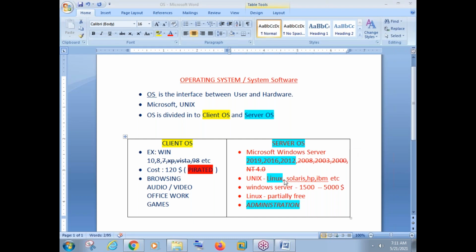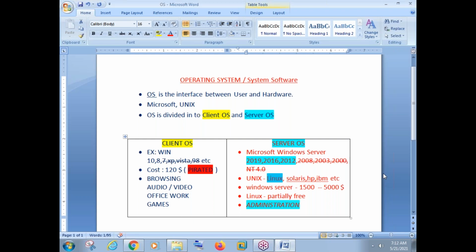Okay, it can be a Linux server operating system there, or it can be a Windows server operating system. When you say something like yahoo.com or facebook.com, where is facebook.com running? Facebook.com is an application that is running on a server OS. Again, it can be Windows or it can be Linux. But over the internet, the majority of websites are running on Linux operating system because of more security.